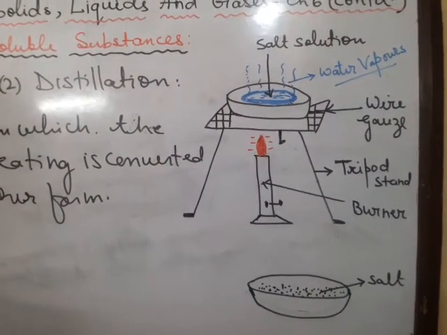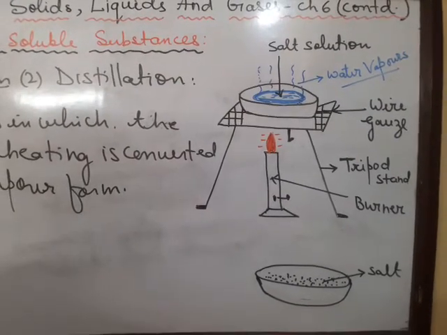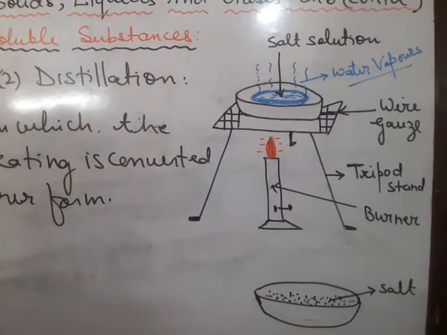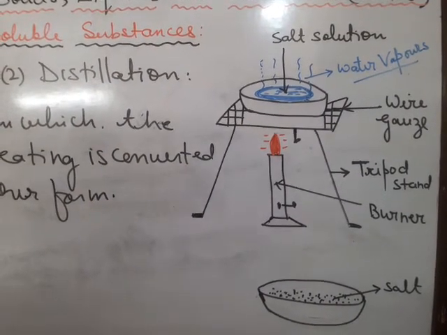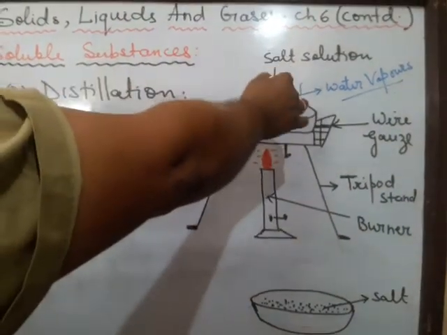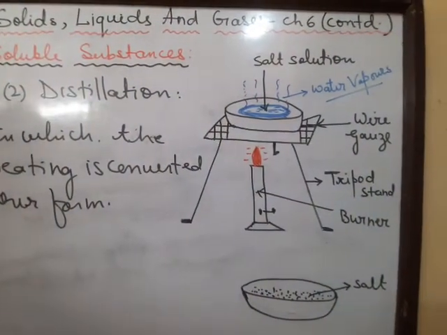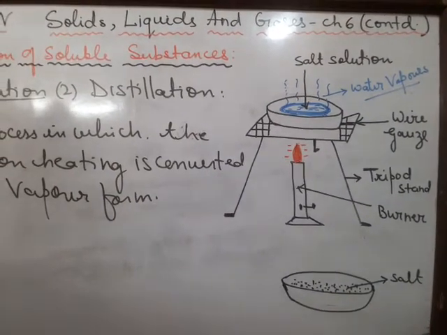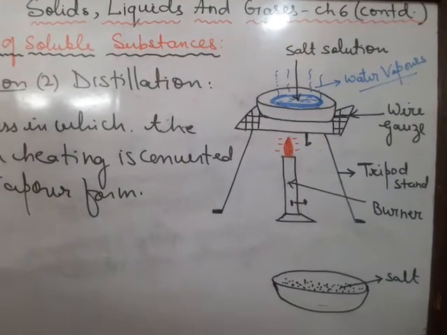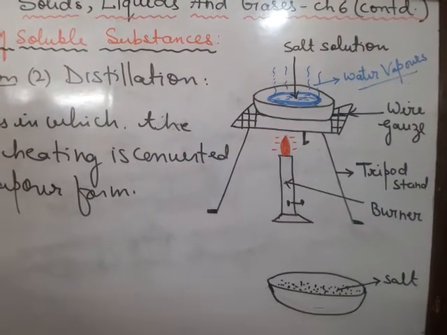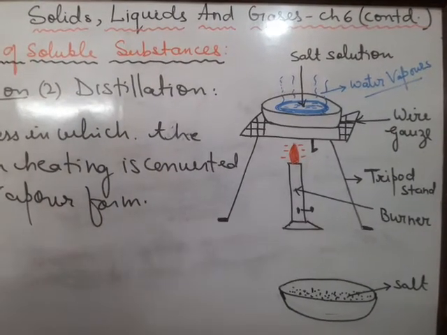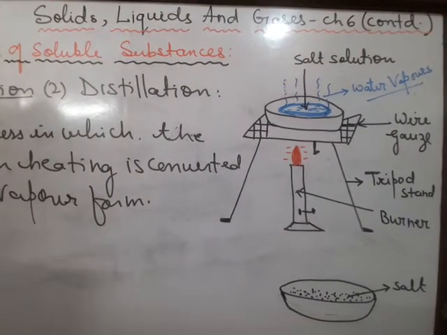Now what is the procedure involved here? First, we take some common salt and dissolve it in water. After that we pour the salt solution into the china dish on the wire gauze, which is on the tripod stand, and then we light the burner to heat the salt solution. On heating the solution till all the water evaporates, the water gets converted into vapor state, leaving behind salt in the china dish.